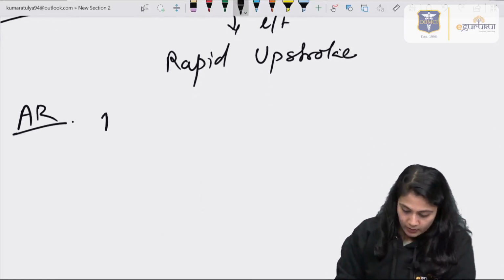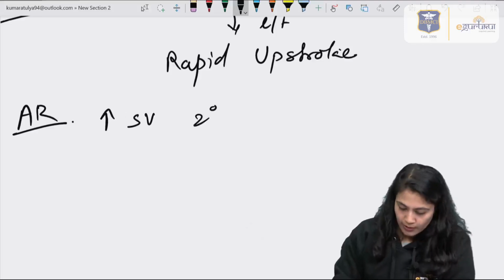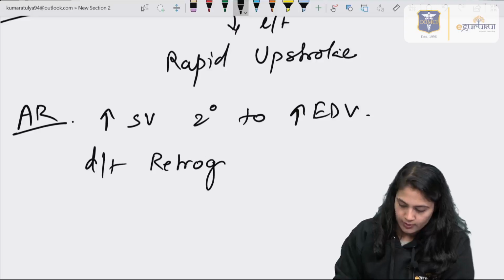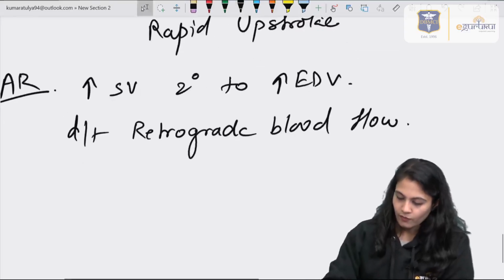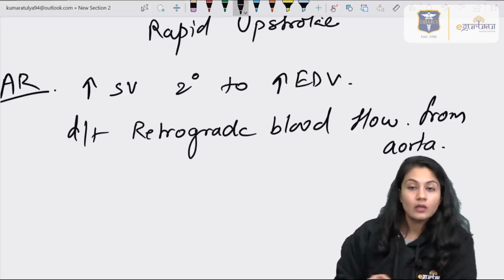If I have to write it in short, there is an increase in the stroke volume secondary to an increase in the EDV, due to regurgitation, or you can say retrograde blood flow. Retrograde blood flow from the aorta, right?